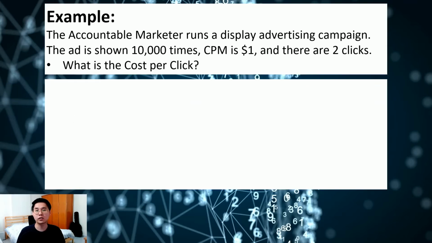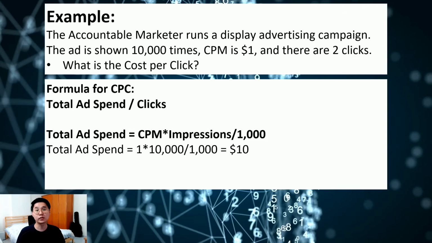So what is the cost per click? The formula for cost per click will be ad spend divided by clicks, and to get ad spend, we use CPM times impressions divided by 1000, and the total ad spend will be $1 times 10,000 impressions divided by 1000, which gives us $10 ad spend. Cost per click will be $10 divided by 2 clicks, which is $5.